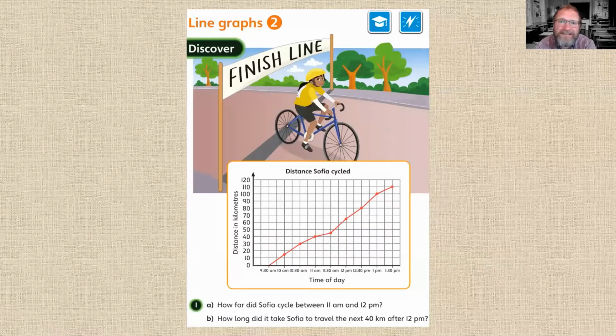Line graphs to discover. We can see another line graph here with that continuous data. The time of day is on the horizontal axis at the bottom, the x-axis, and the distance in kilometers, so the distance that has been cycled, is on the vertical axis. Question 1a: how far did Sophia cycle between 11 a.m. and 12 p.m.? Question 1b: how long did it take Sophia to travel the next 40 kilometers after 12 p.m.?